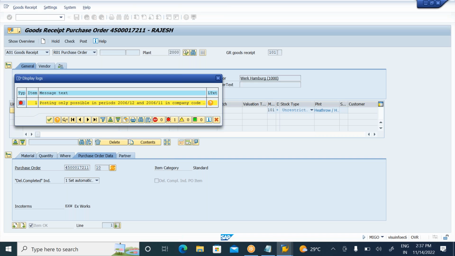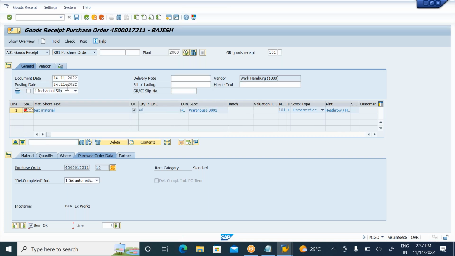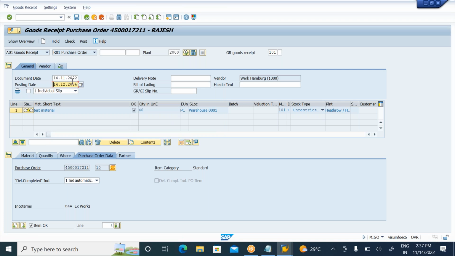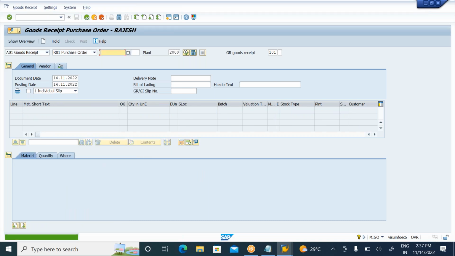So actually you will get this error. Posting is only possible like this. You will get an error. No, don't worry. Okay. So here 2006 December, right? So for the time being I will post here 2006 December. But you should not change. Right. So only the document posting date I am changing here. Later I will make the 2000 company code also, because generally we use 1000 company code. We never use 2000 company code. It is in that particular date, but I am able to post here.